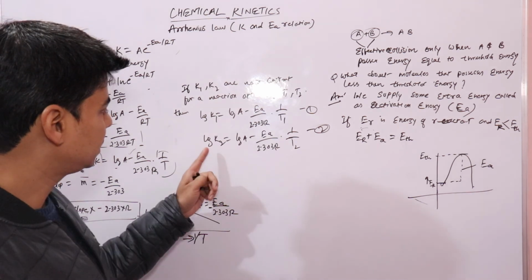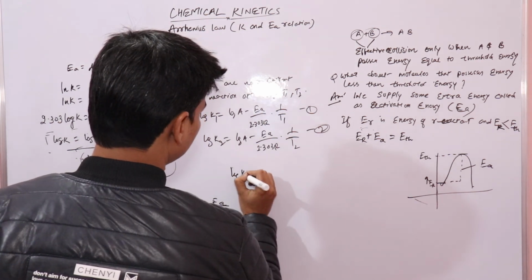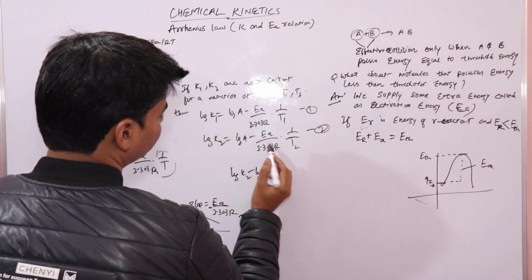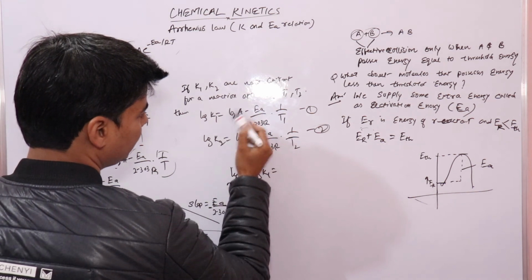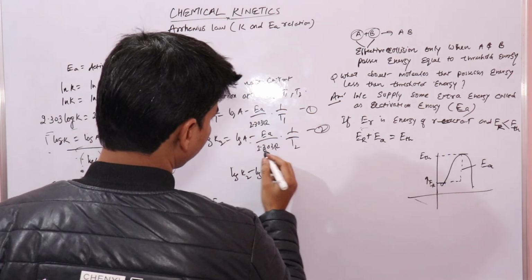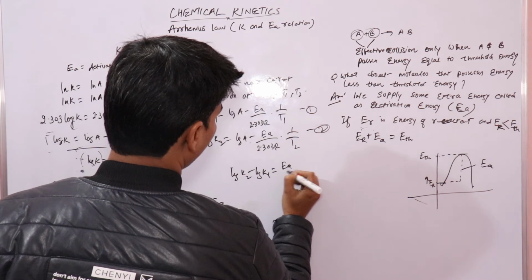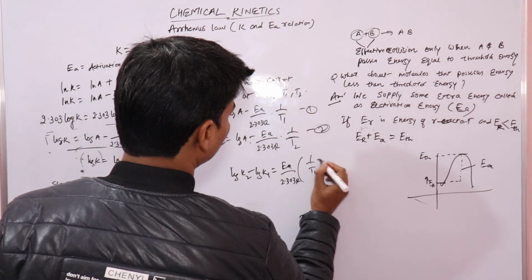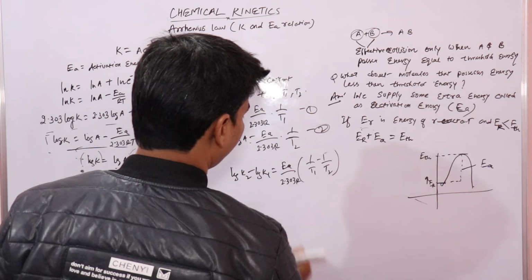So using simple mathematics, subtracting this from this, log K2 minus log K1 is equal to this, and log A minus log A would get cancelled. Then it will form Ea upon 2.303 R times 1 upon T1 minus 1 upon T2, right?